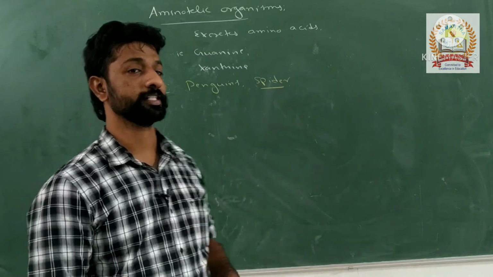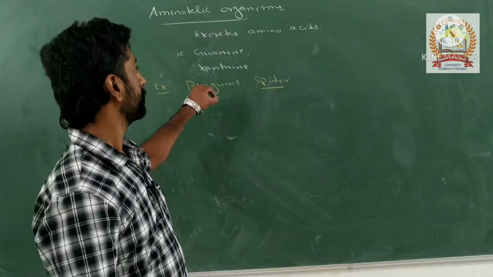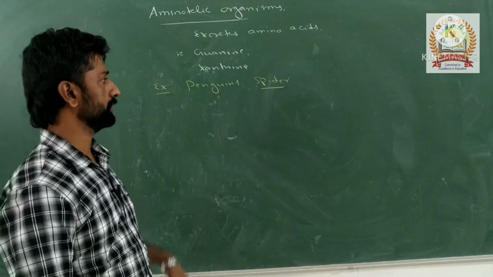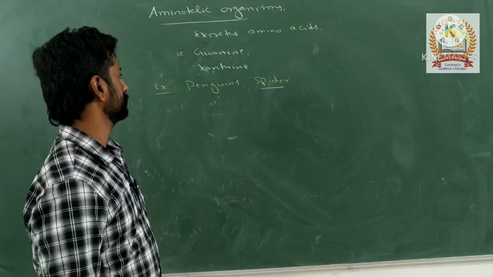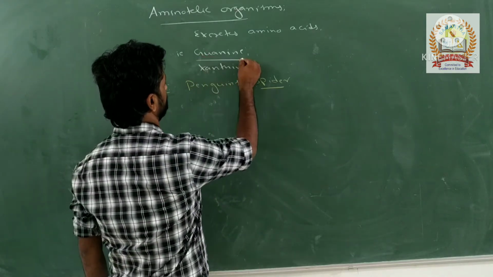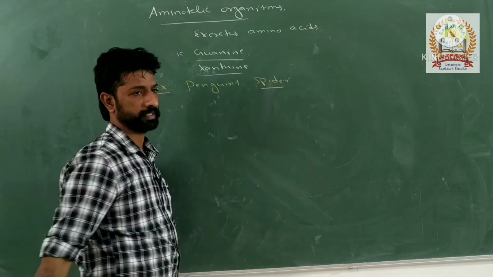Penguins and spiders are aminotelic organisms because they excrete the excretory waste in the form of guanine as well as xanthine.